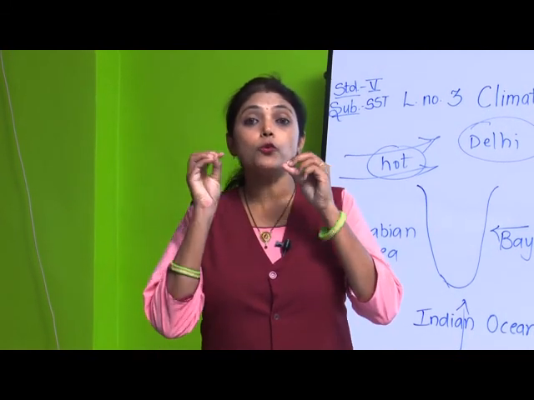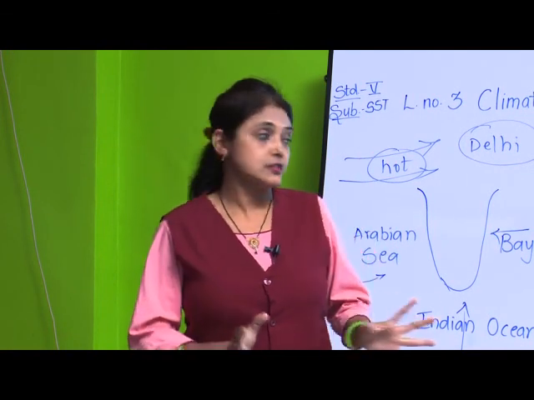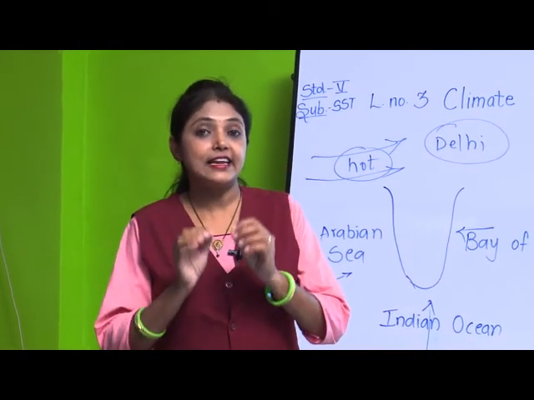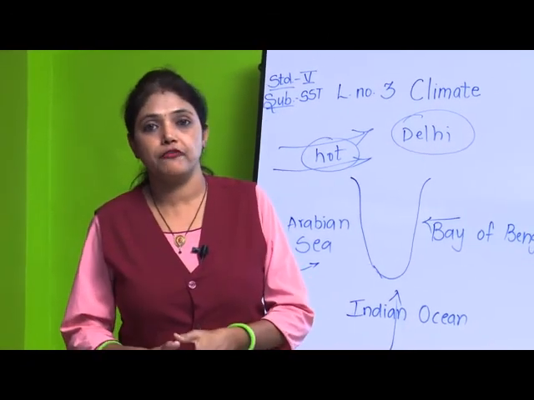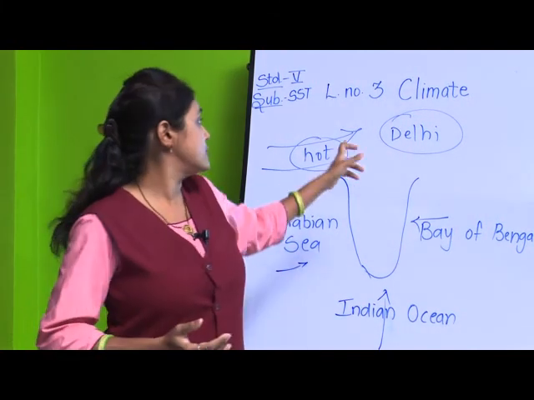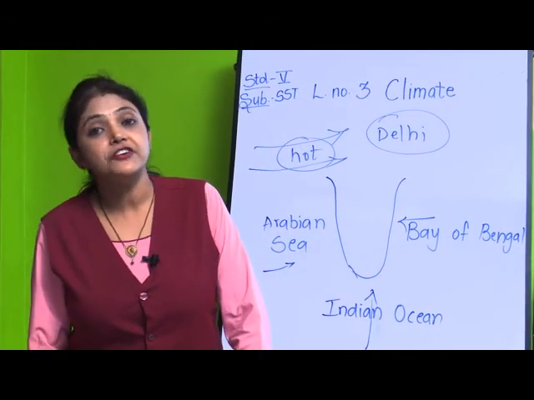It means what water content is there in the air. The areas surrounded by many water bodies have a lot of water vapor. It is wet. And opposite to that, the Thar desert is very dry and hot.